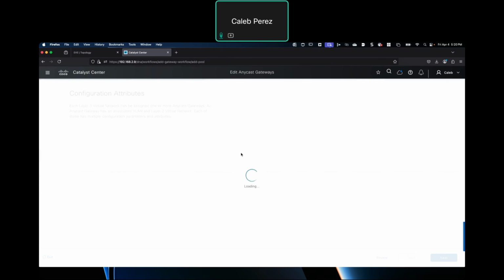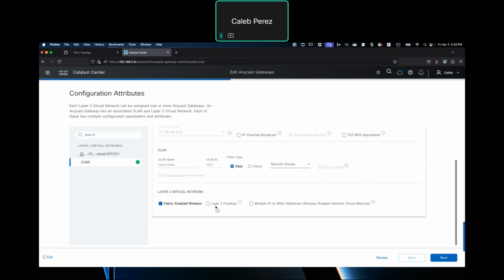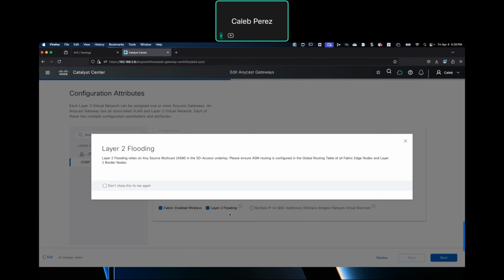So I'm gonna edit the Anycast gateway, and I'm just gonna check the layer 2 flooding box, right? And here you will see that layer 2 flooding relies on Any-Source Multicast, right? So you need to have multicast enabled as part of your underlay.